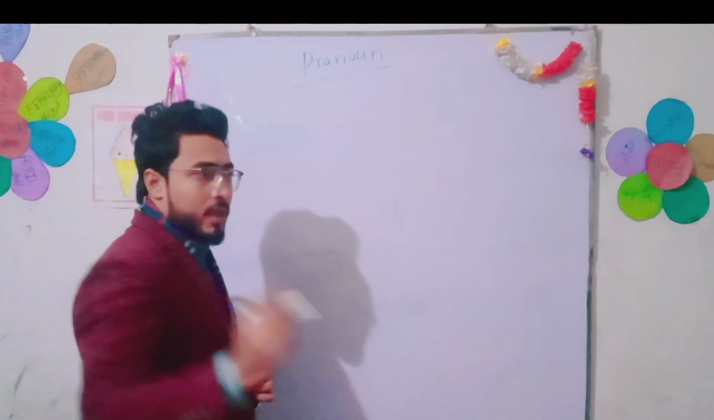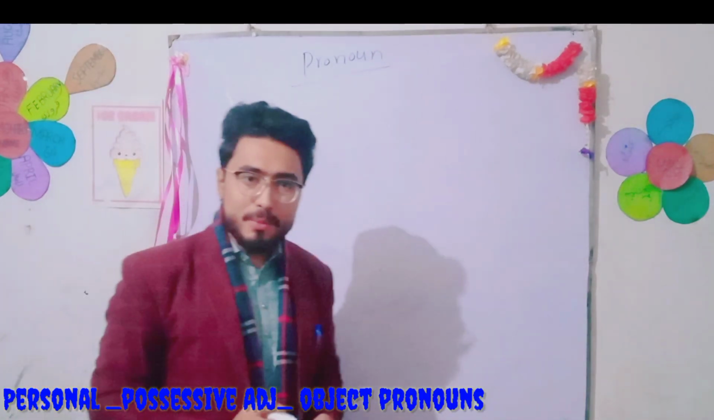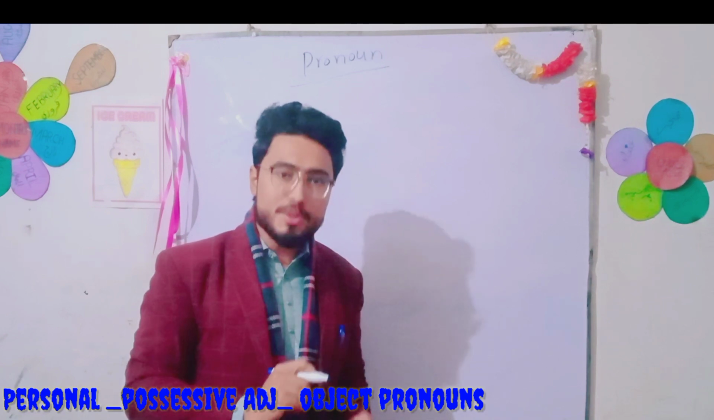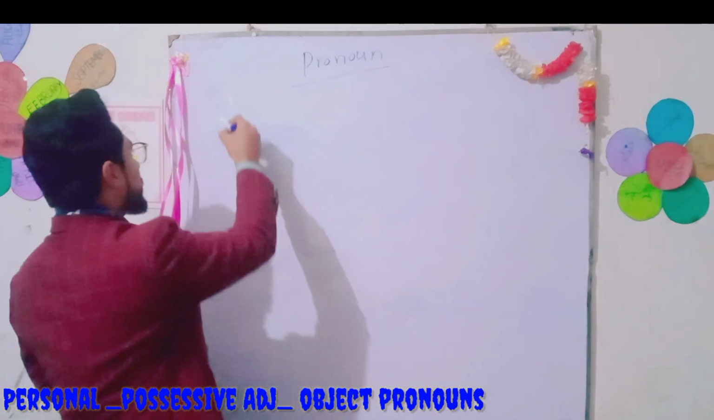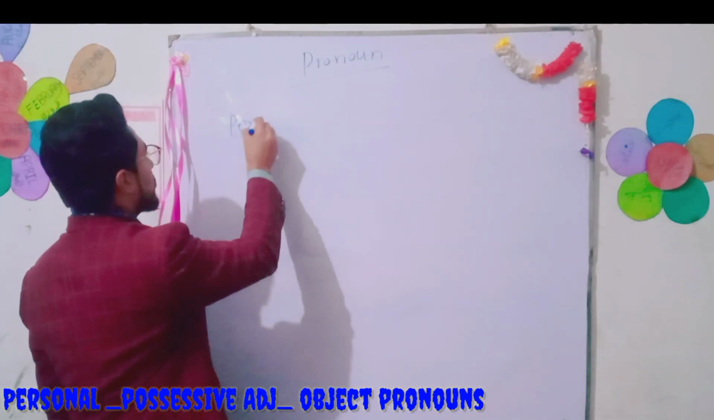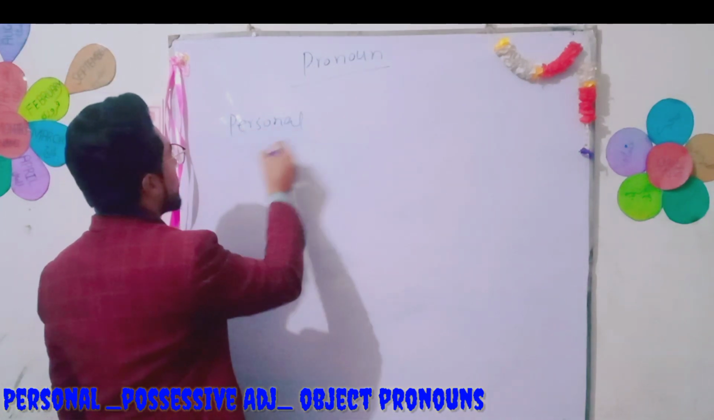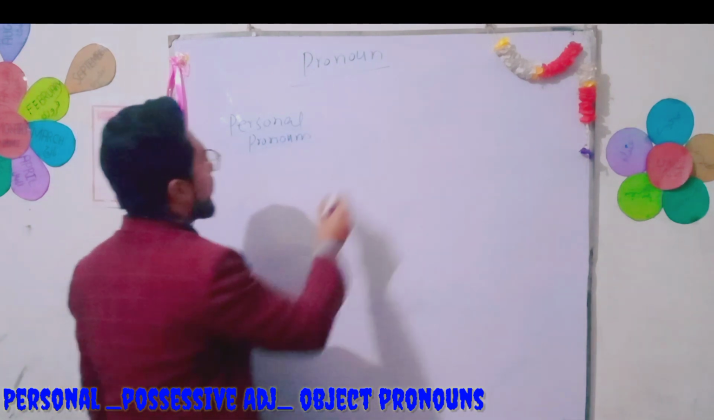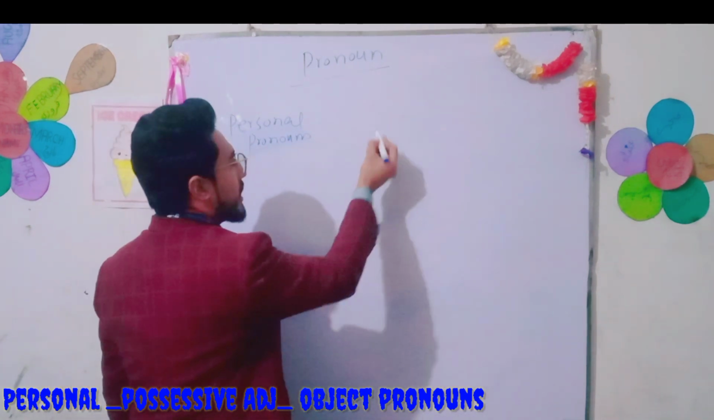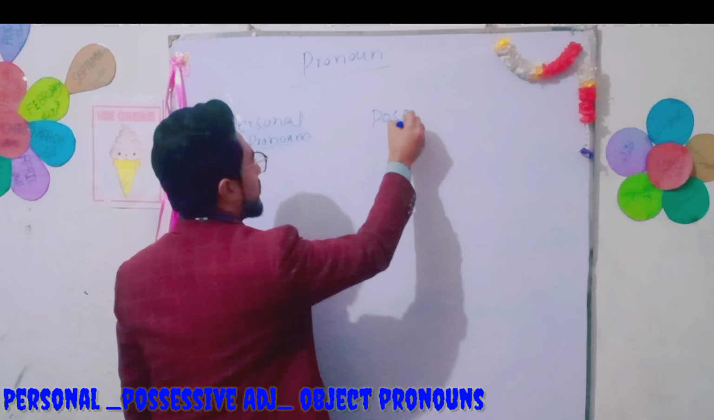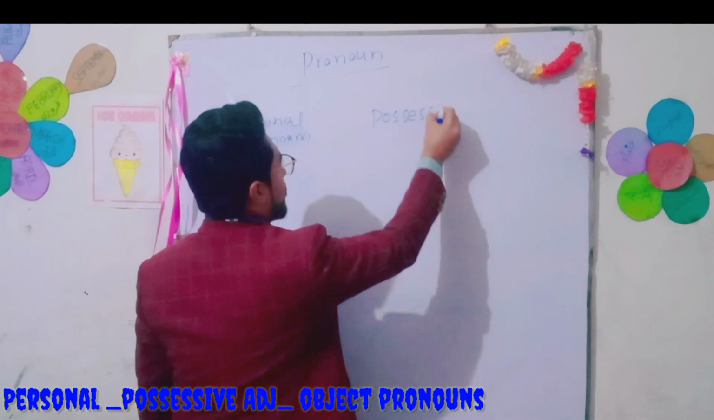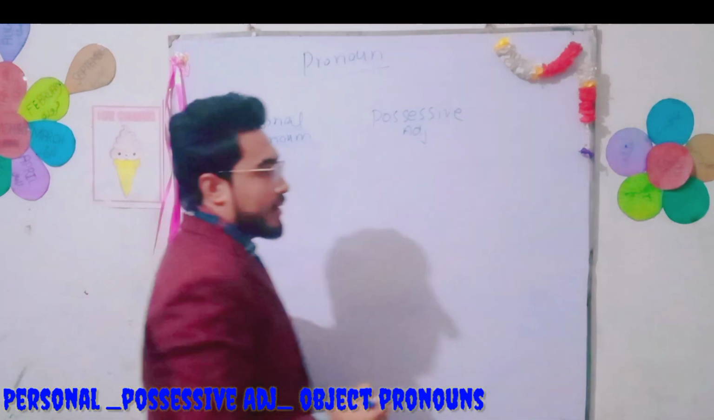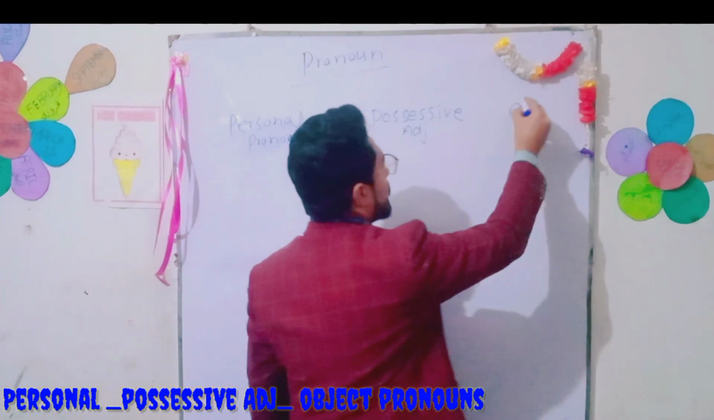Okay. Now we were talking about personal pronouns. What are the personal pronouns? Then possessive adjectives and then object pronouns. So the first one is personal pronouns. Then what? Then is possessive adjectives. And then we'll have object pronouns.